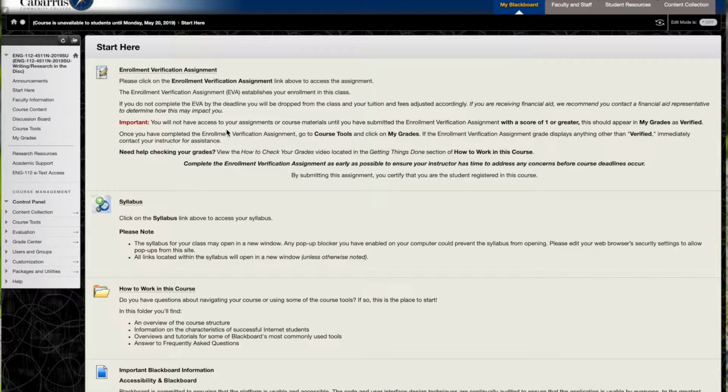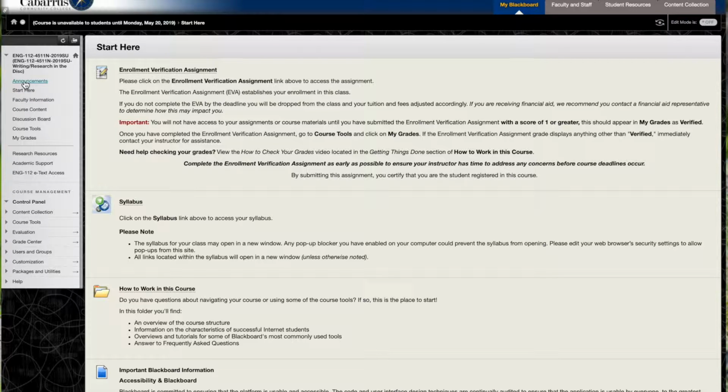Once you've clicked on that, you can also access the syllabus from the Start Here section. The syllabus gives you a lot of detailed information about the course and an overview of expectations. At this point, the only thing I really need to draw your attention to in the syllabus is my late work policy. The late work policy is a 10% deduction for each day that you submit an activity late. So I'll take 10 points off of late work for each day late. Again, please meet your deadlines so that you're not losing those important points and knocking down your grade unnecessarily.